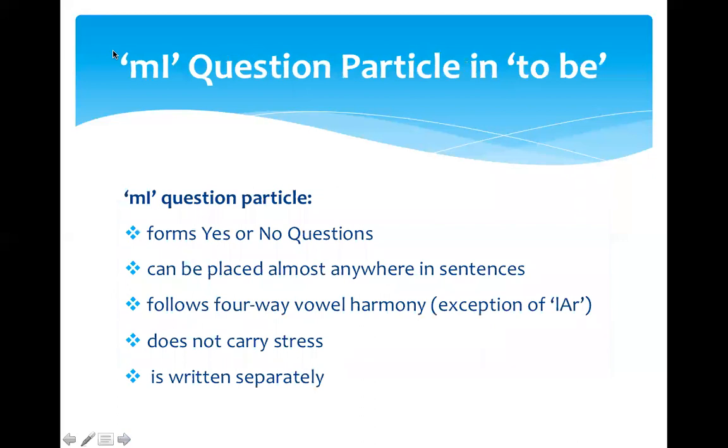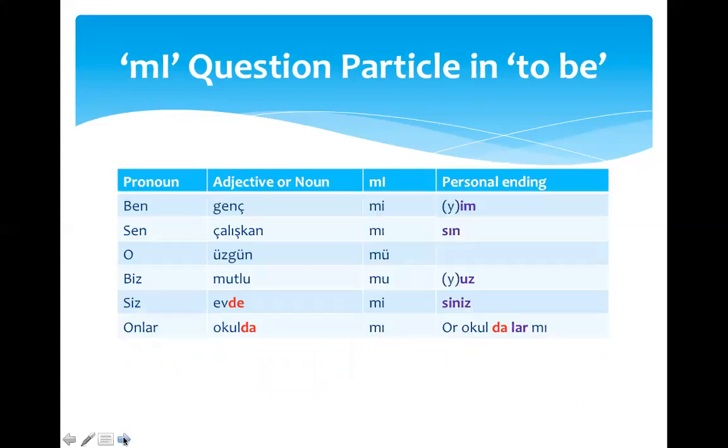Now let's look at the m question particle in to be sentences. The m question particle helps us form yes or no questions. And these particles can be placed almost anywhere in sentences, not always in the end. It follows a four-way vowel harmony because m contains an i. This particle does not carry stress and is written separately. Let's look at the examples.